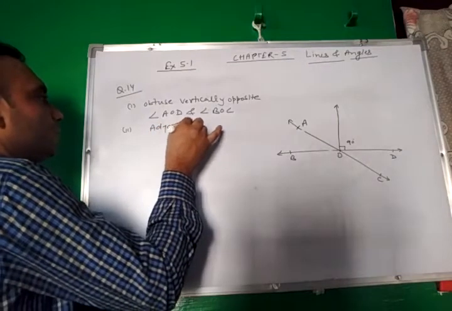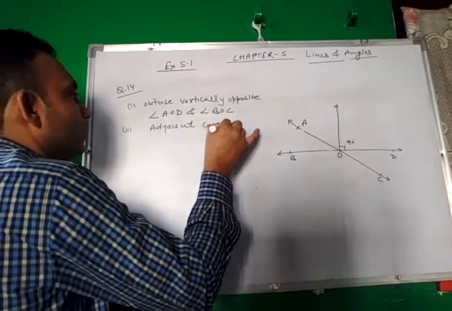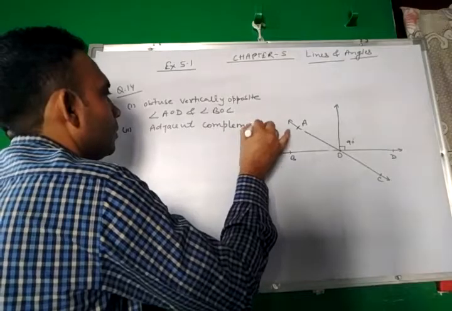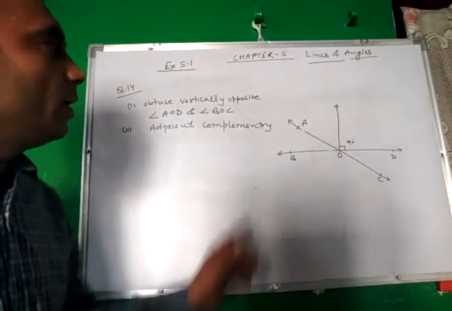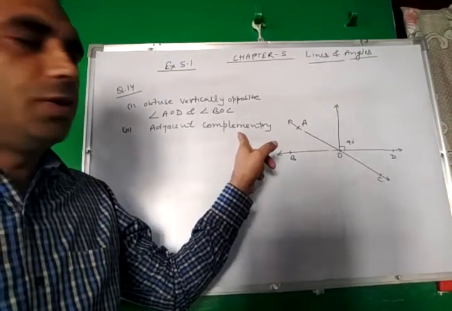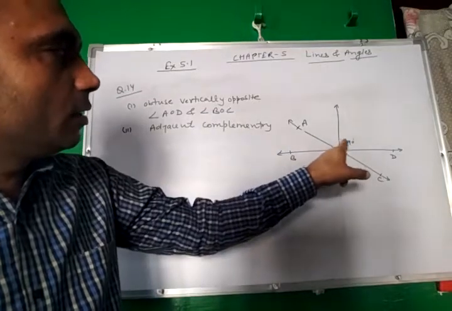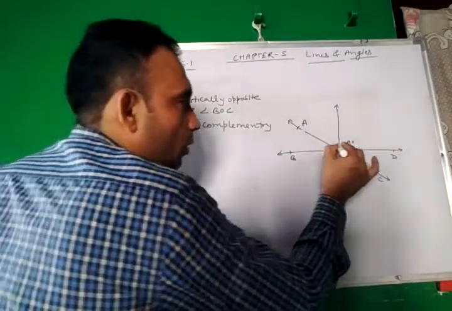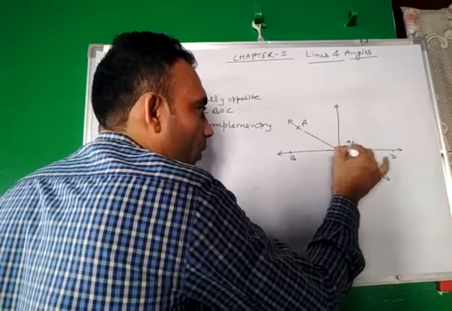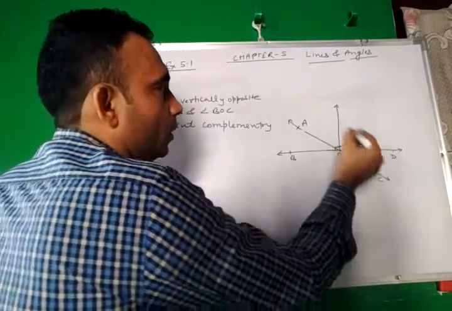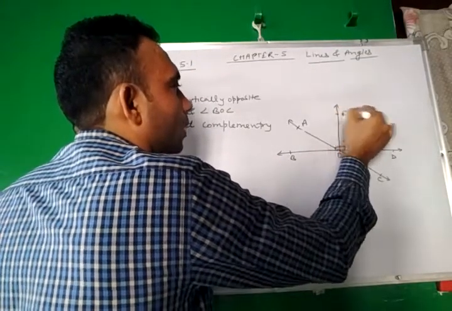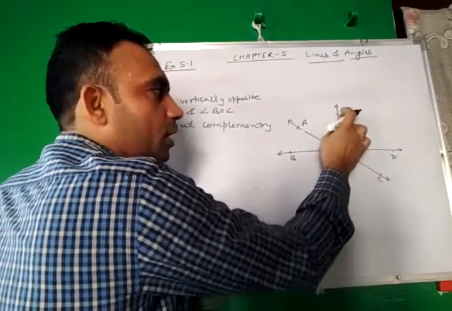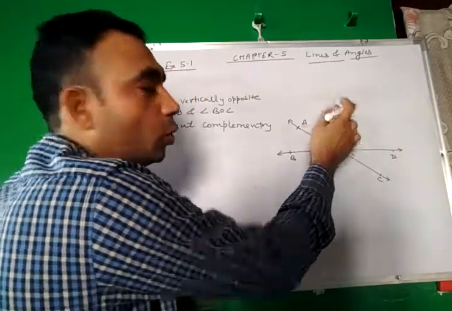The second one, adjacent complementary. Complementary implies whose sum is 90, and adjacent. This is 90, so this one is also 90 by the property of linear pair. Angle DOE is 90, so BOE is also 90.